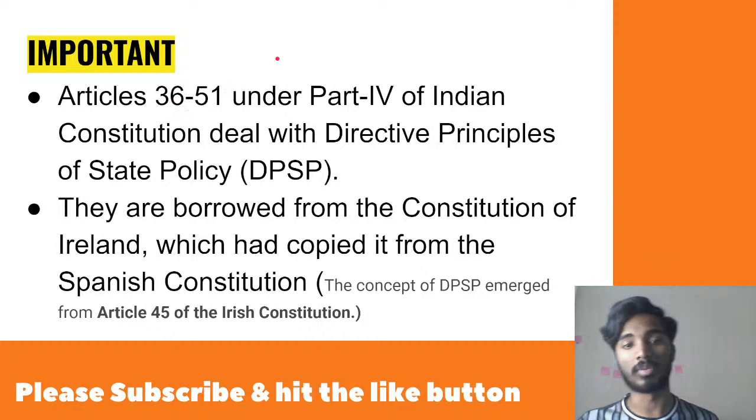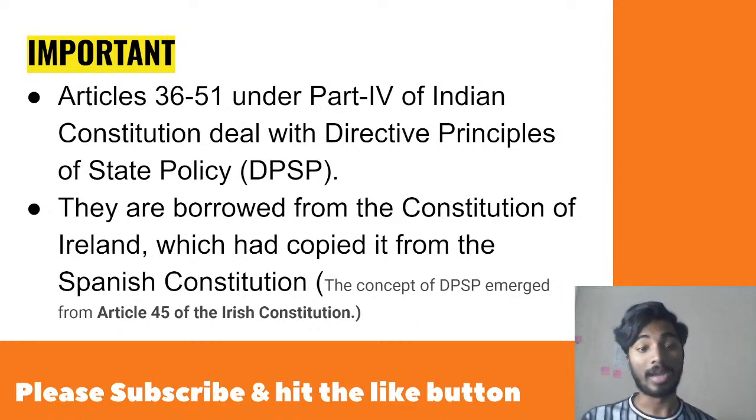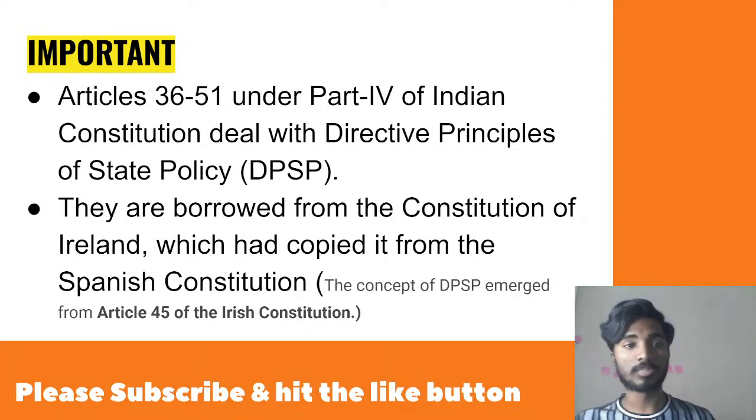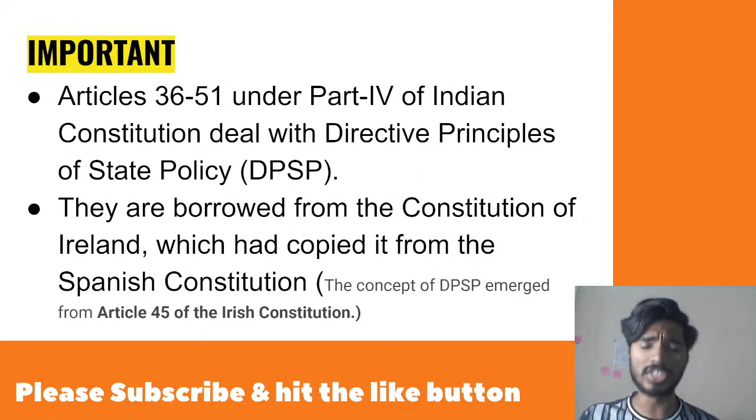From now on we are going to discuss Articles 36 to 51. DPSPs are borrowed from the Constitution of Ireland. Article 45 of the Irish Constitution talks about DPSP, and we have copied this particular feature from there. Ireland had copied this from Spain, that is the Spanish Constitution. I hope this is clear for everyone. If there is a question in the examination, DPSPs are borrowed from which country? It is borrowed from the Irish Constitution, from Article 45, and Ireland borrowed it from Spain. So let us proceed further and understand what exactly are the features of DPSP.